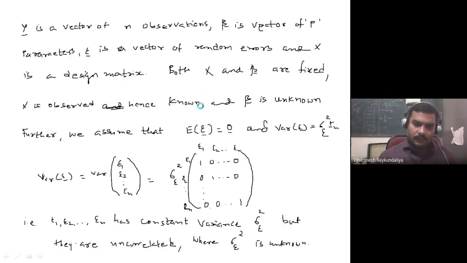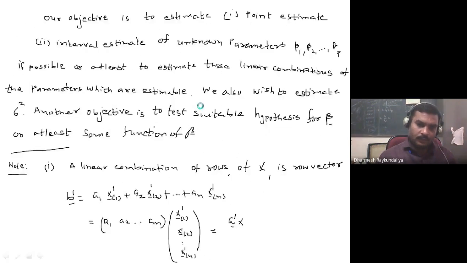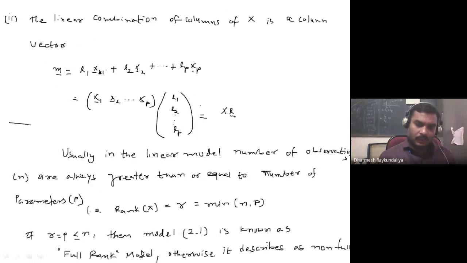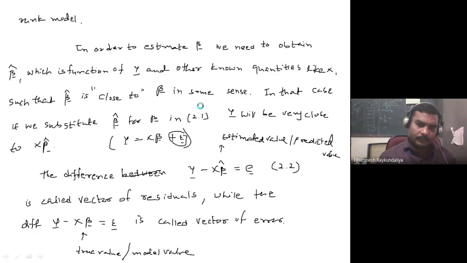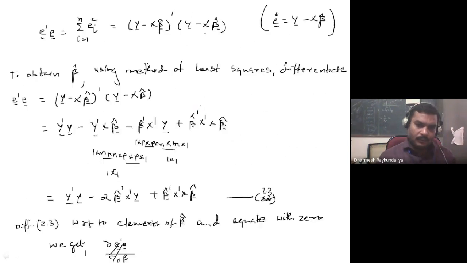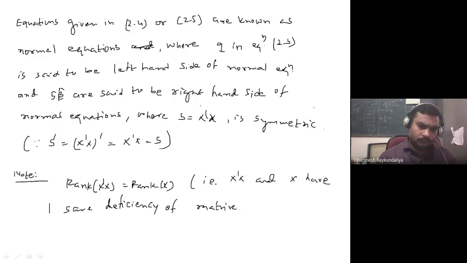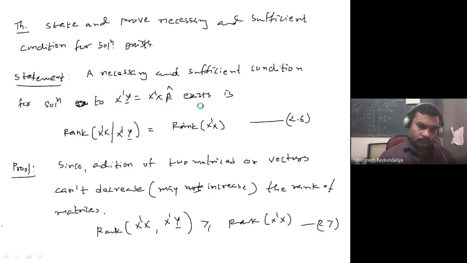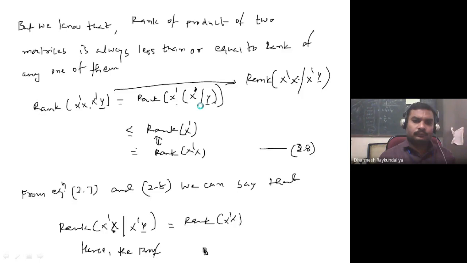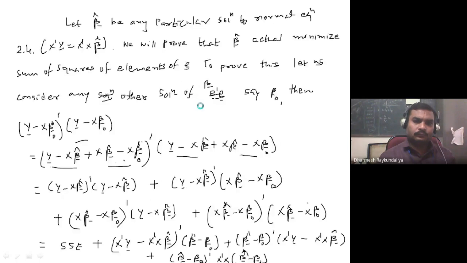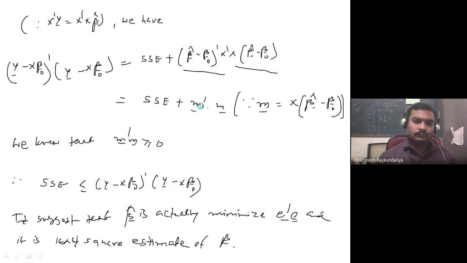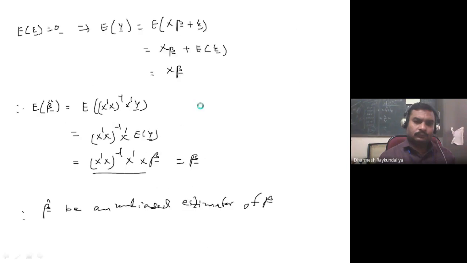Now we will use this equation. There was no assumption on epsilon. It is only simply given that epsilon has the mean 0 and variance sigma square I n. Now we will add one more assumption on epsilon. We add the assumption.